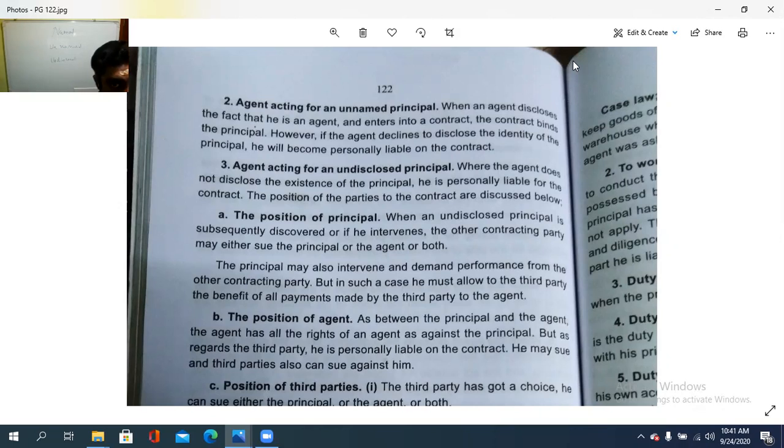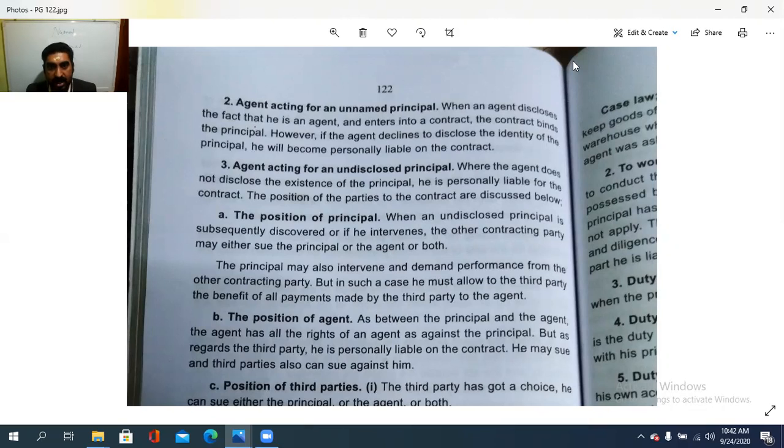So that is an agent acting for an unnamed principal, where the agent discloses the fact that he is an agent and enters into a contract, then the contract must be binding on the principal. So that is the second case, an agent acting for an unnamed principal, disclosing the existence but not the name. And third, both things not disclosed. So an agent acting for an undisclosed principal, where the agent does not disclose the existence of the principal, is personally liable for the contract. He is personally liable for the contract itself, because he is not disclosing either the existence or the name of the principal.